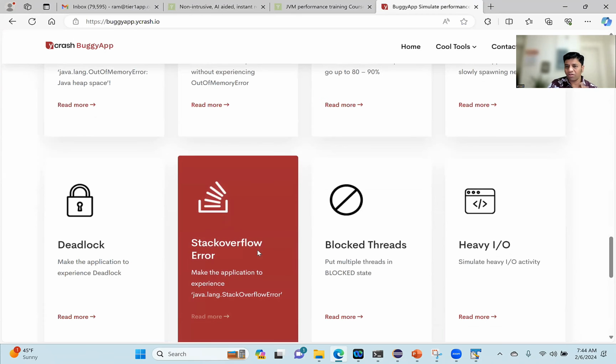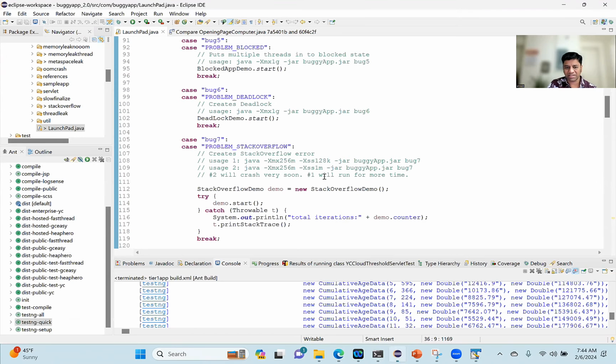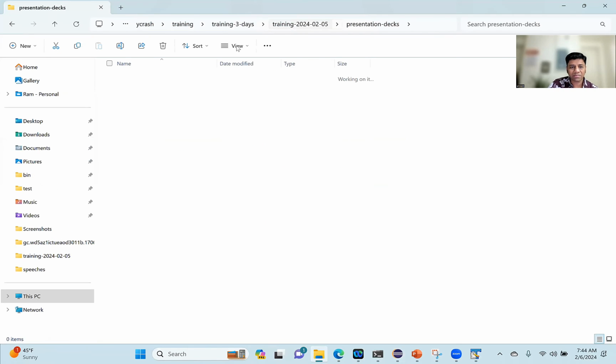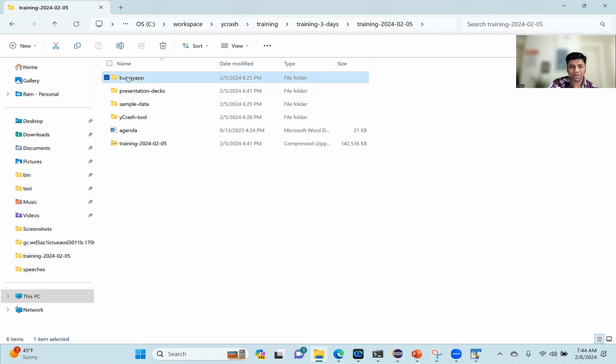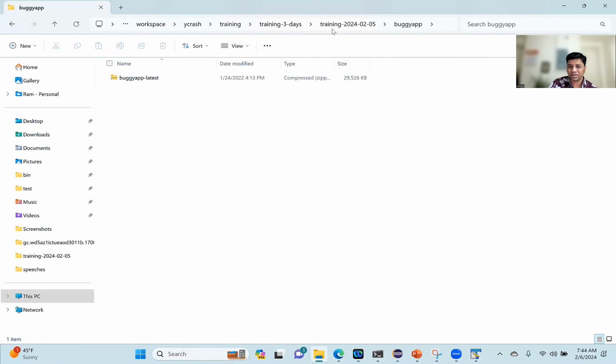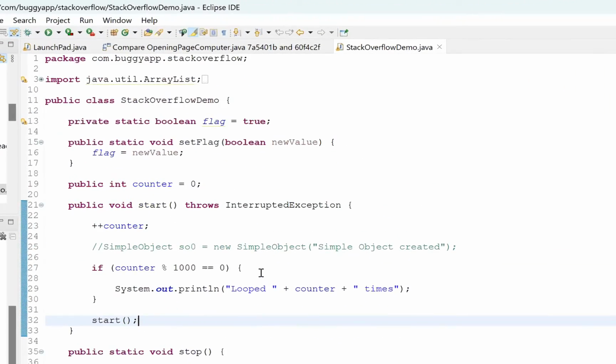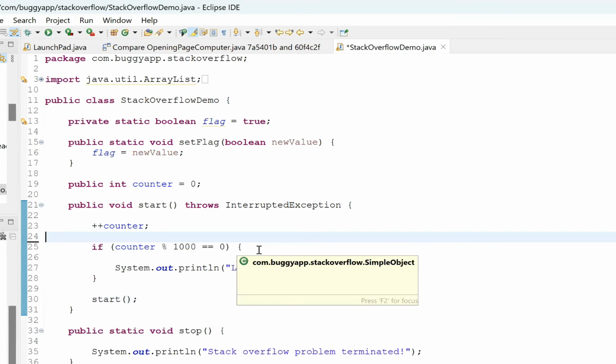Let's look at the Stack Overflow error. Now let's look at this example. See, this is open source code. It is available in GitHub, and also it's given to you in this training material. In your training materials, there's this Buggy App. Under this, the source code and the binary are given for you, right? So now, this is code from Buggy App which is going to simulate the Stack Overflow error for us. Look at what it's doing. So there is this start method, okay?